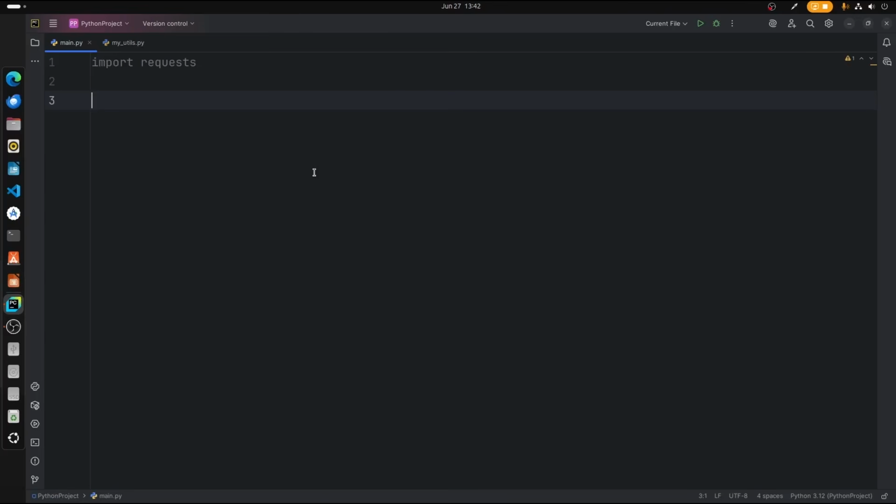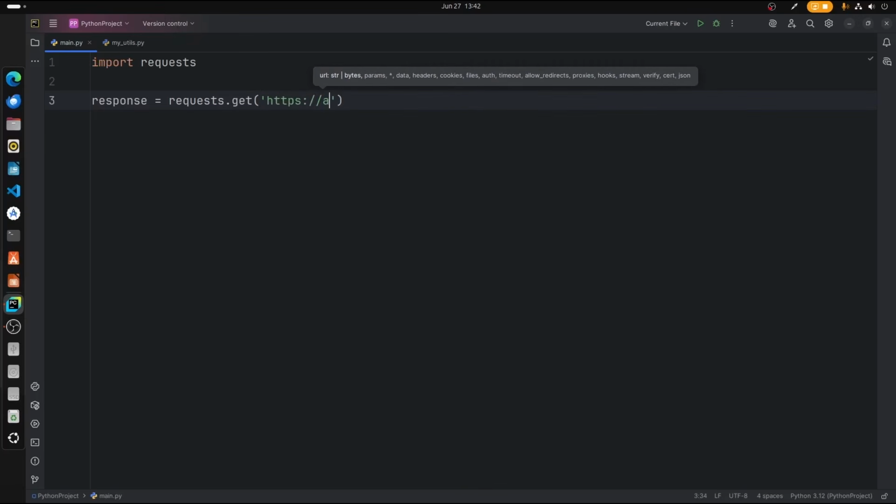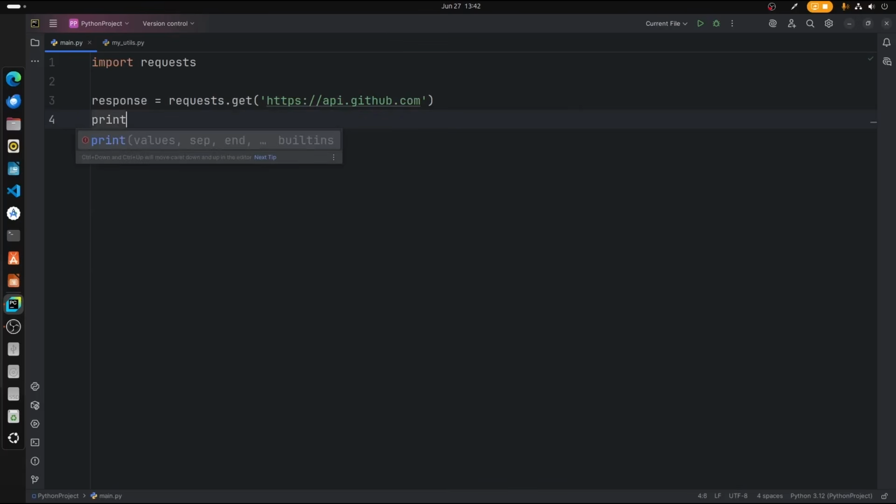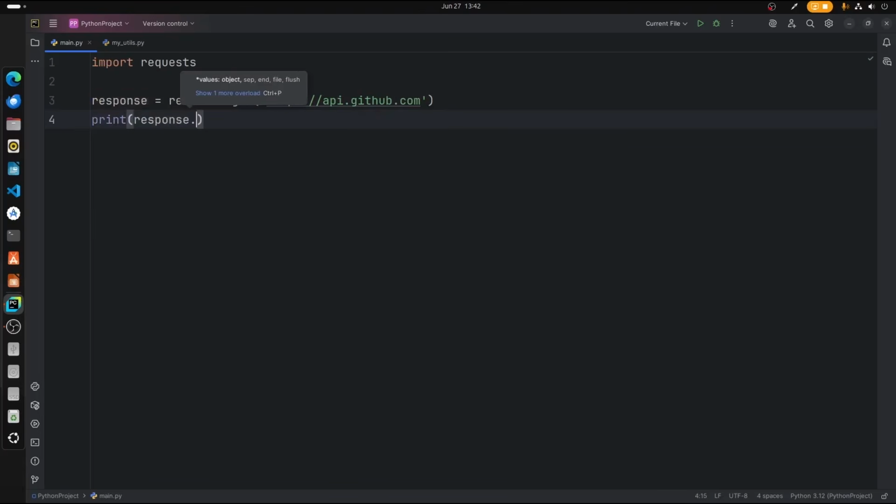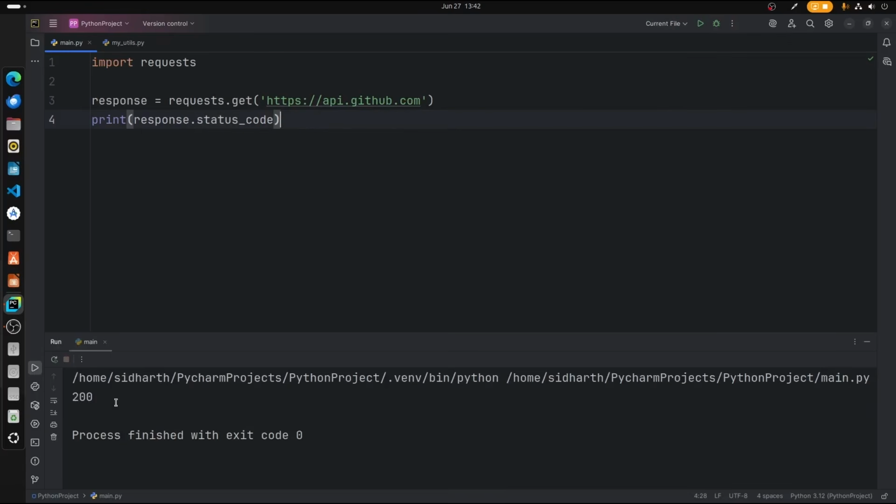Just go ahead and type a variable. I'm going to type variable response is equal to requests.get. Now in this I want you guys to type a URL. So for this I'm going to type https://api.github.com. There we go. Now I want you to print response.status_code. If I just go ahead and run the file, you can see we get 200.